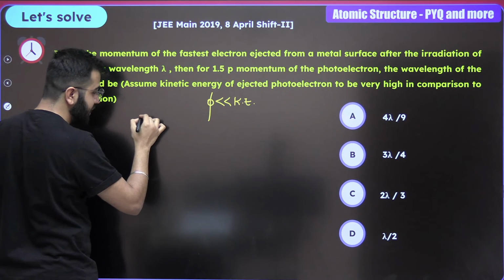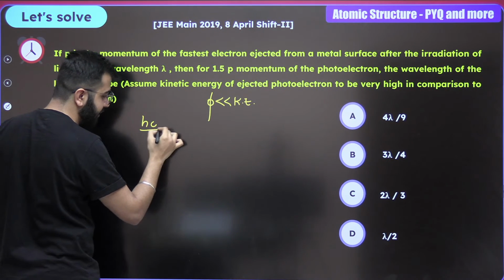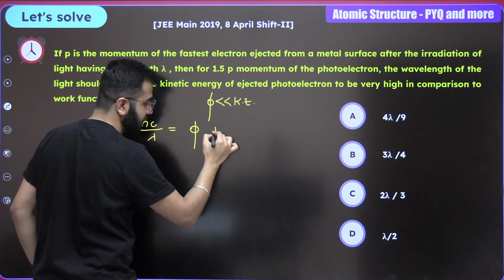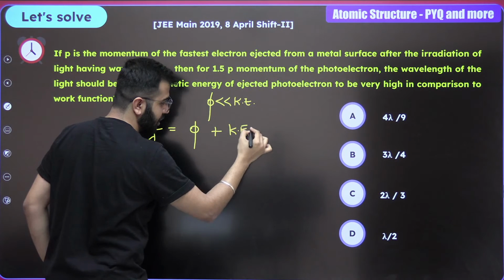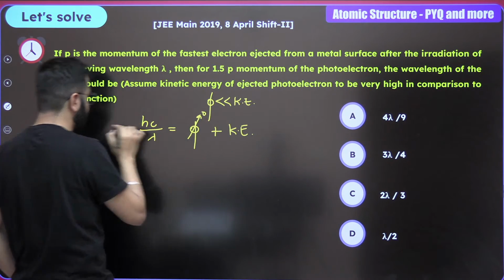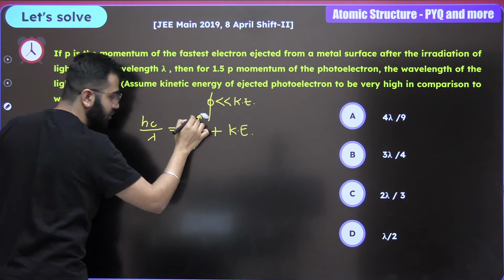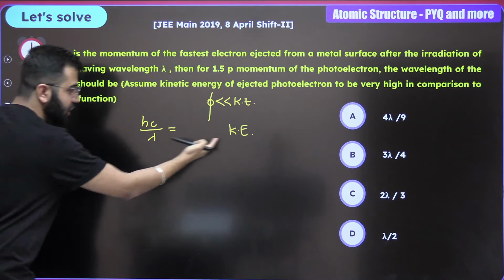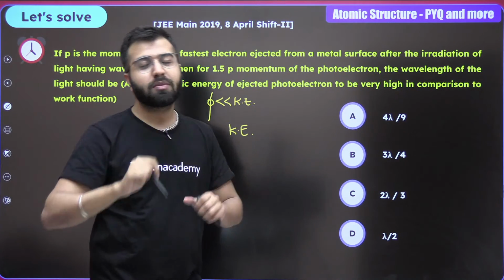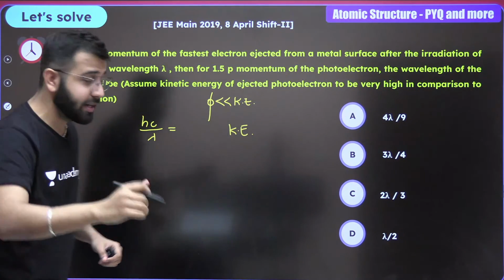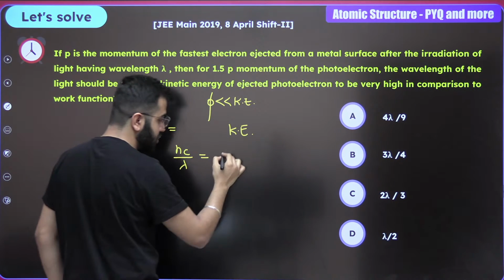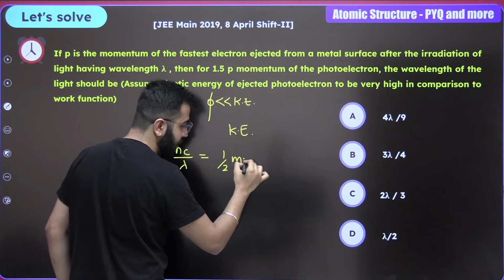It was the energy hc by lambda is equal to the work function plus kinetic energy. But we are going to take it as 0. We are going to neglect this. So remove it. So we are simply comparing the energy of the radiation and the kinetic energy. But you should remember one more thing. Let's write it down. When we are writing, it's hc by lambda, which is equal to half mv square.